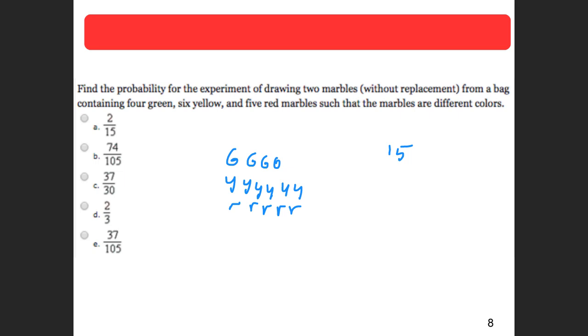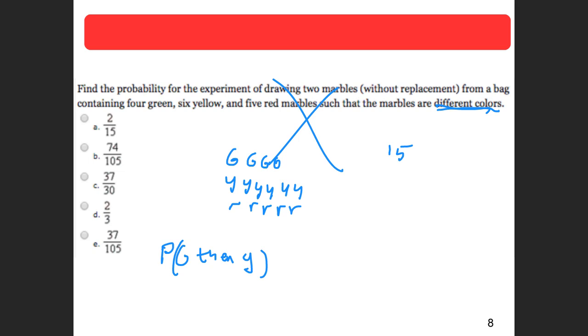And then what is the probability that the marbles are different colors? Let's cross this one out, because I would not ask you that one. Different colors, that's a whole different ball game when you're trying to talk about things. Now let's just change this and say, what is the probability of getting a green then a yellow?